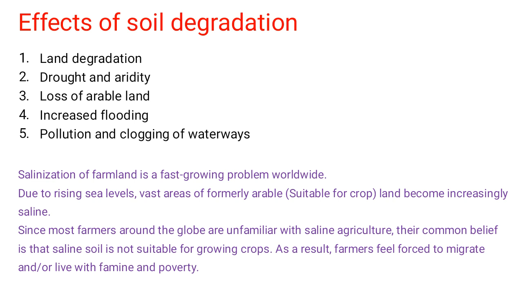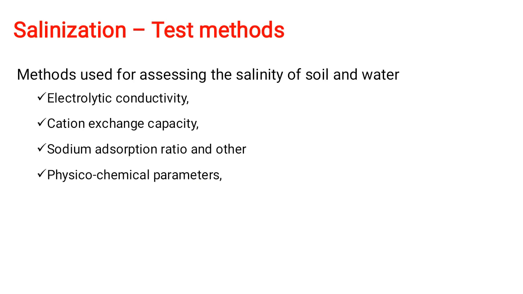So this is one area where I think our agricultural experts and scientists, as well as our policymakers and many people, have to focus, because farmers' problem in turn is our problem, right? In salinization test methods, there are various methods available for assessing the level of salinity in soil or water.